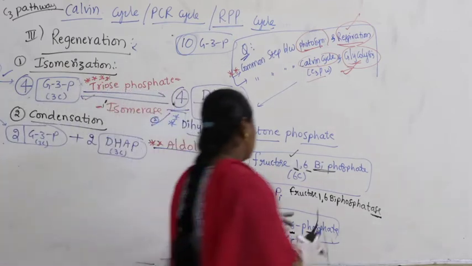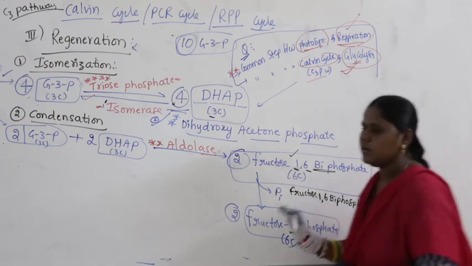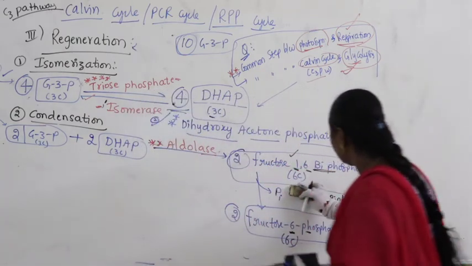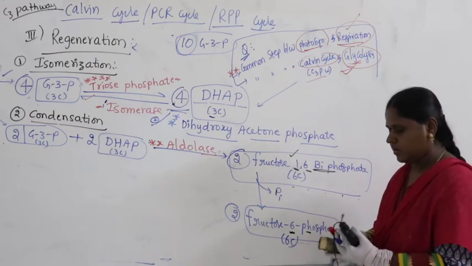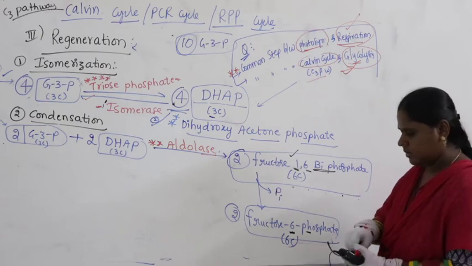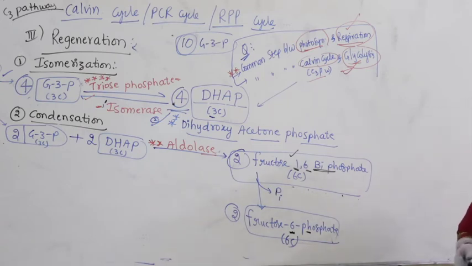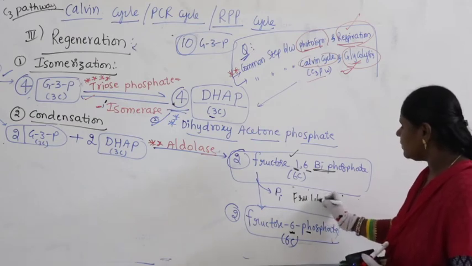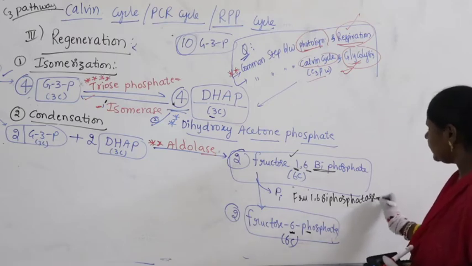Then coming to this one. So, what is happening here? The phosphorus is removed. Guys, I am just writing the name of the enzyme with the red marker and the name of the reaction with the black marker. What is the name of the enzyme which you need to write? The name of the compound itself is nothing but the name of the enzyme. So here, the red marker is not working. Let us write with this blue marker only, fructose 1,6 bisphosphatase.